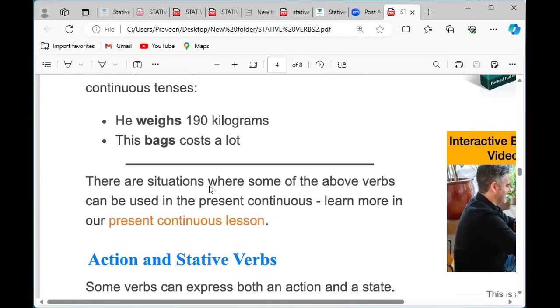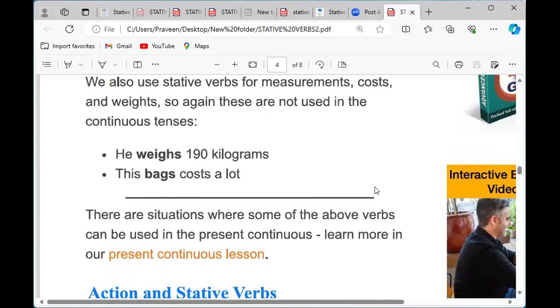There are situations where some of the above verbs can be used in the present continuous. Learn more in our present continuous lesson. So we could also use them in present continuous in some situations.